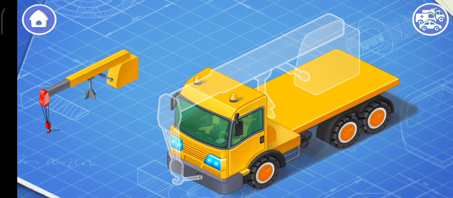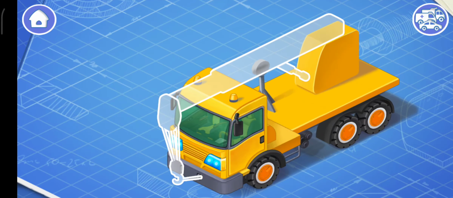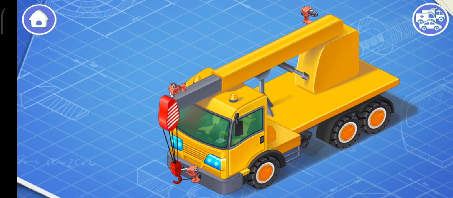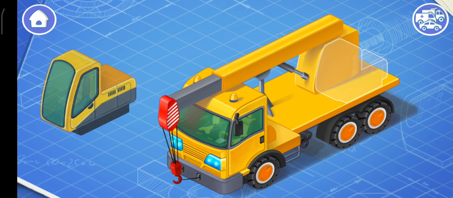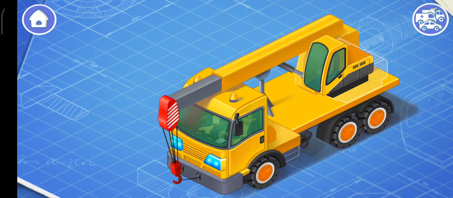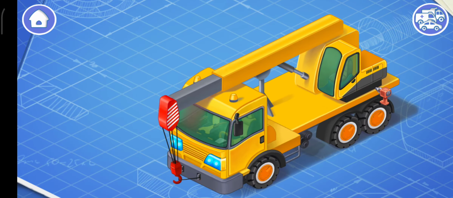Now let's install the crane's boom. The boom is needed to lift and move loads. Let's install the crane's cabin. From this cabin, a crane operator controls the boom.